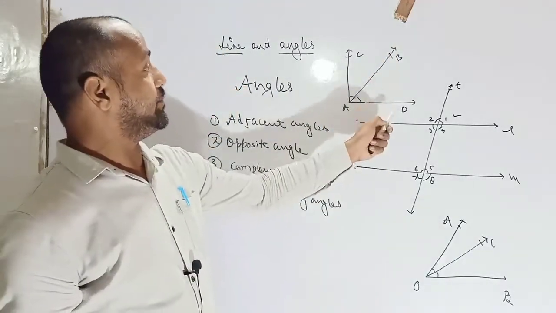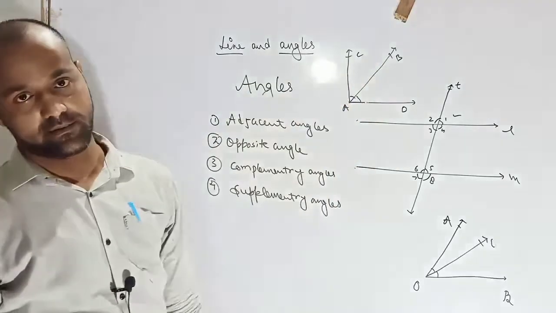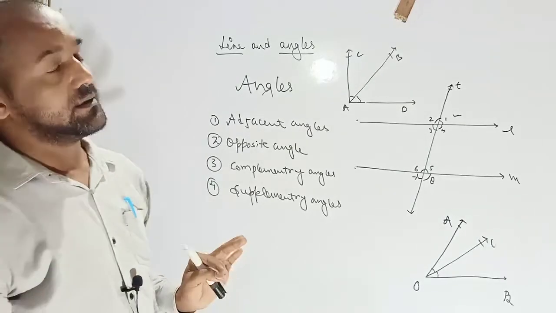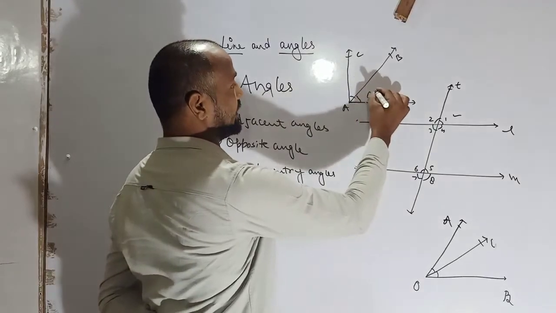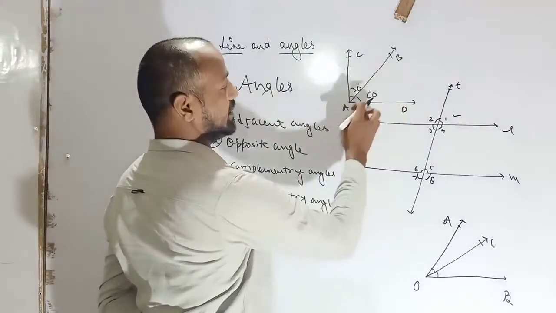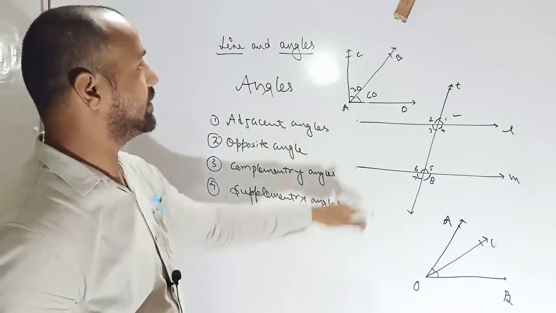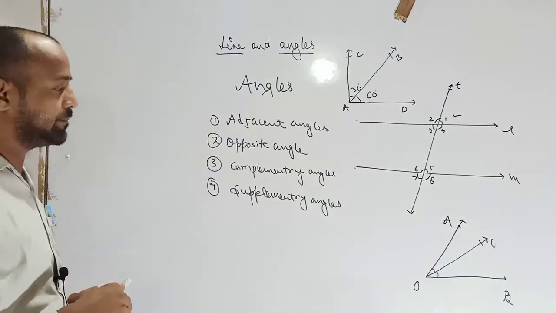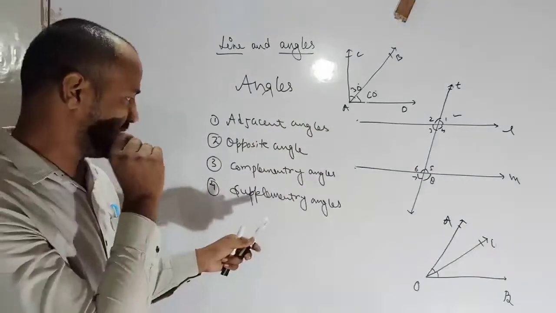So angle OAB and BAC are complementary angles. And suppose that this one is 60 degree and this one is 30 degree. So angle BAO is a complement of angle BAC. You can say it. Okay. So complementary angle. Next is supplementary angle.